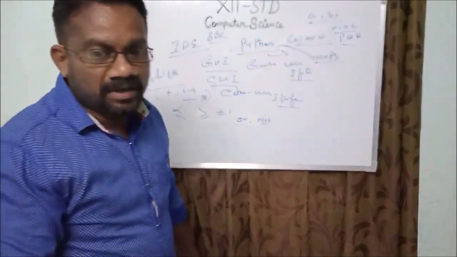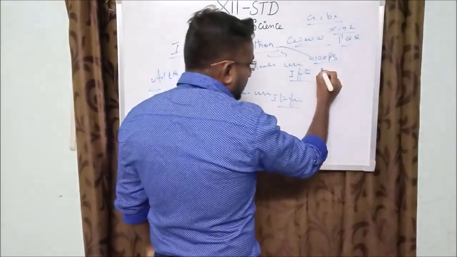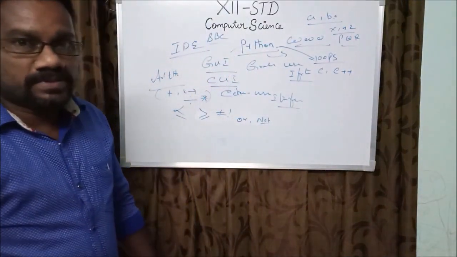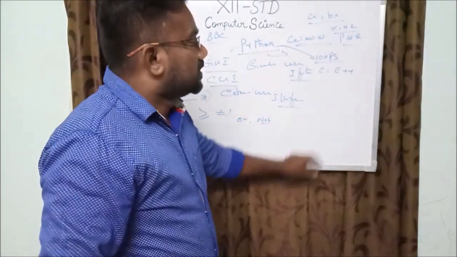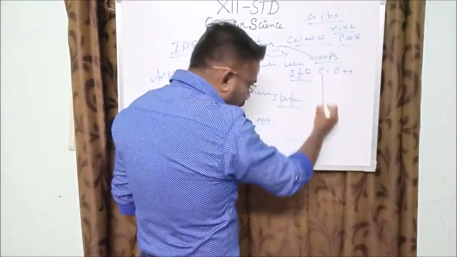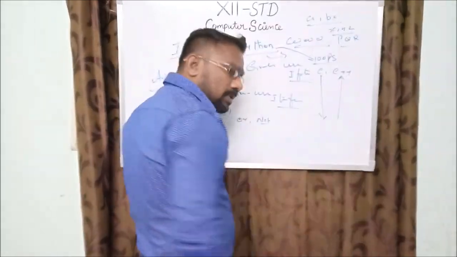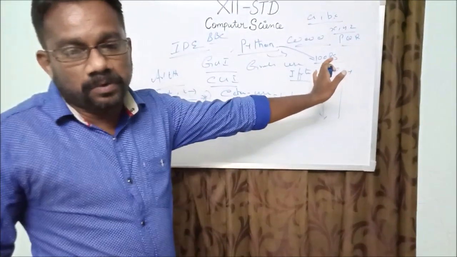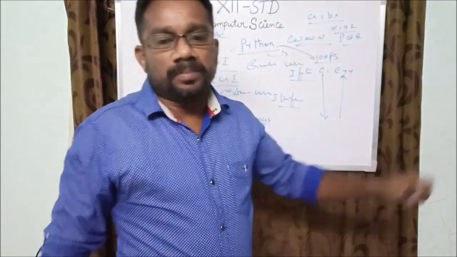Object-oriented programming language. In object-oriented programming language, it can be separated into C and C++. What is the major use of C and C++? C is a top-down approach. C++ is the bottom-up approach. That is the major difference between C and C++. So it is supported by both procedural and object-oriented programming languages.